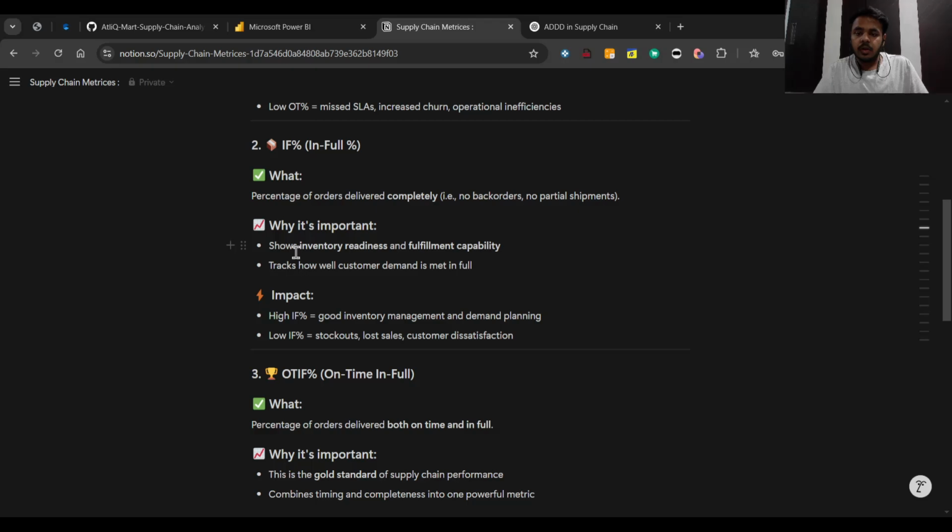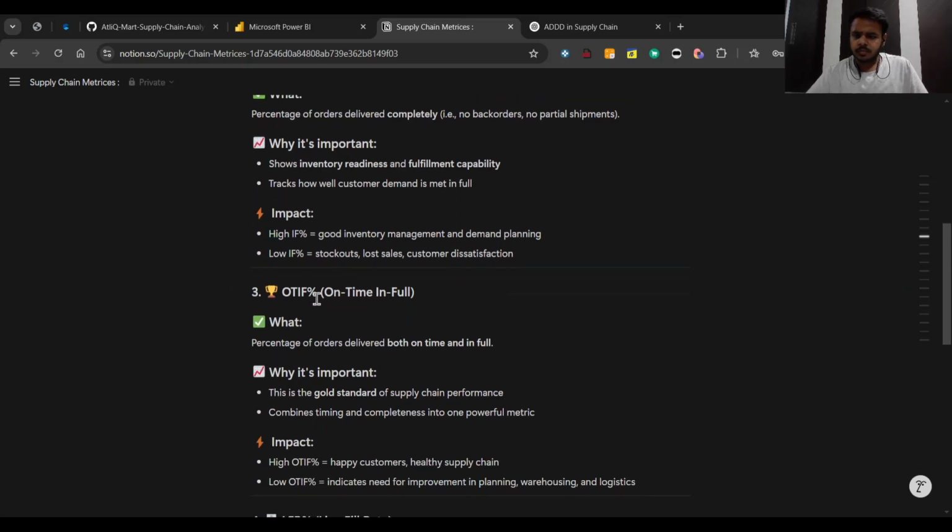First of all, the inventory. It shows the inventory readiness and fulfillment capability and tracks how well the customer demand is met. A high IF percentage means good inventory management and demand planning of that specific product or order line. A low IF percentage means stockouts or lost sales.